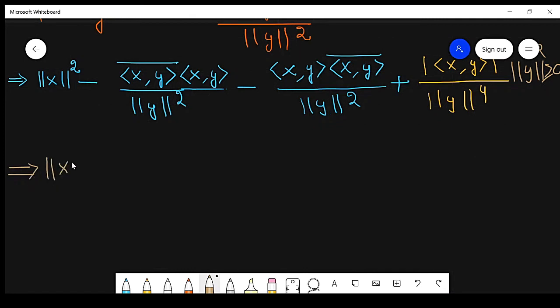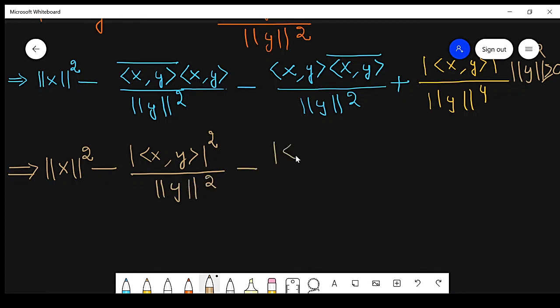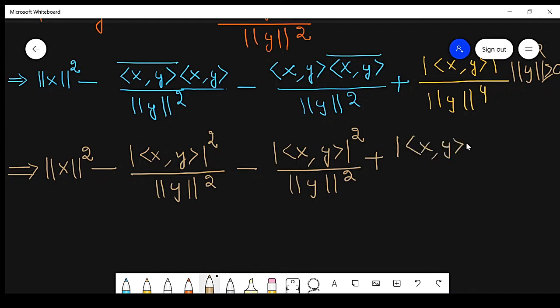So this is norm x whole square minus absolute value x y whole square over norm of y whole square minus absolute value x comma y whole square over norm of y whole square plus absolute value x comma y whole square over norm of y raised to power 2 greater than equal to 0.